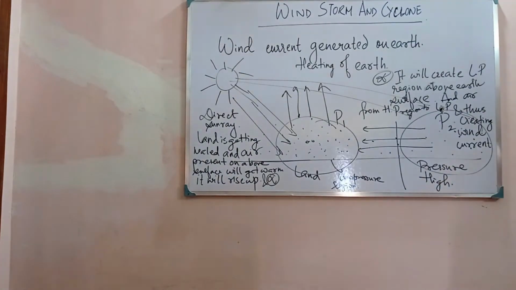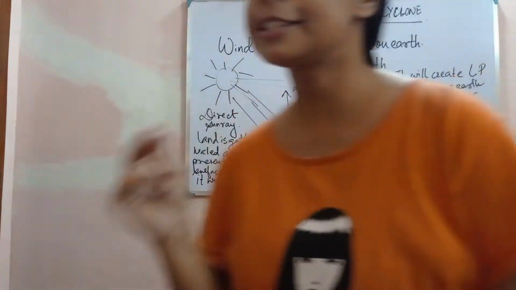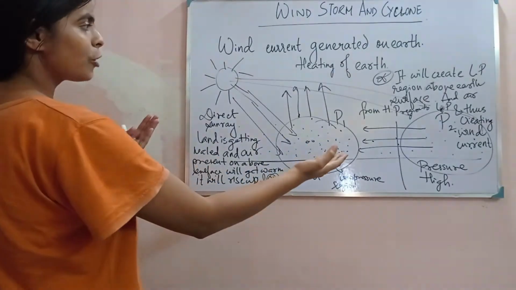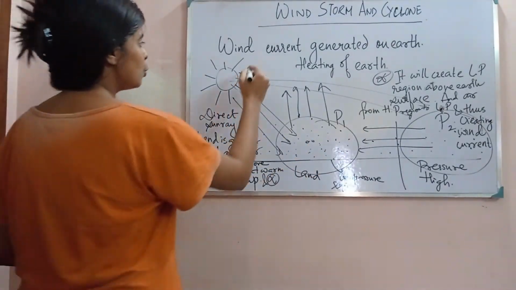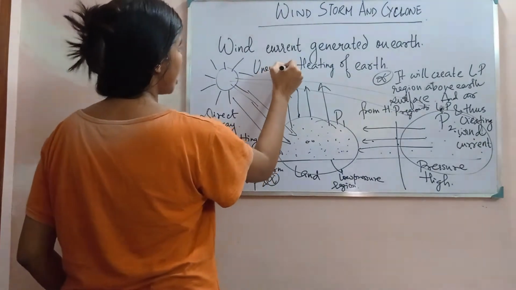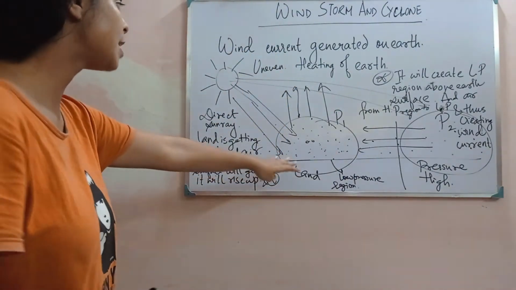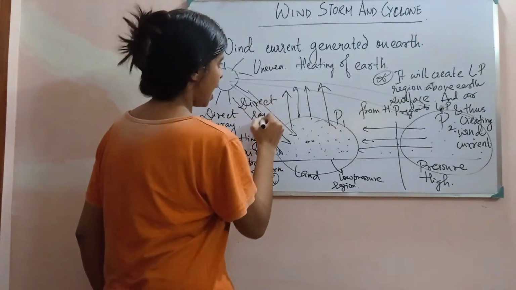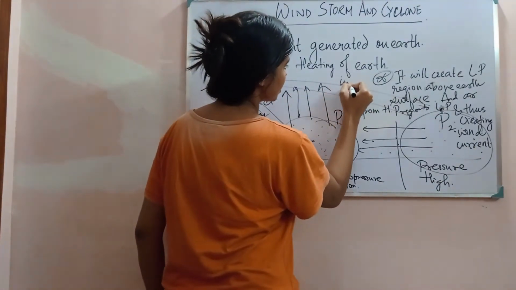At different latitude belts. Okay, let's discuss how, due to the uneven heating. You can see that here it is an uneven heating. Here it is direct rays, and here indirect rays are coming.